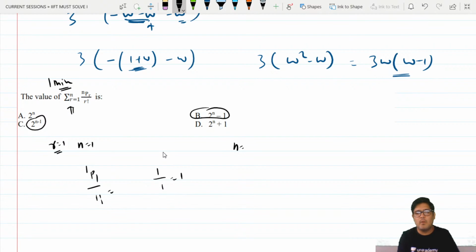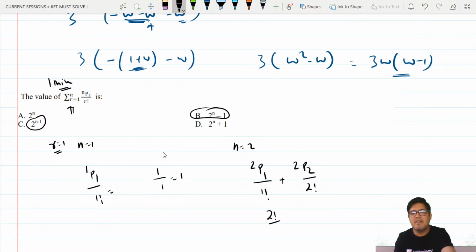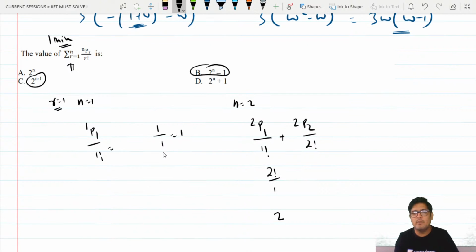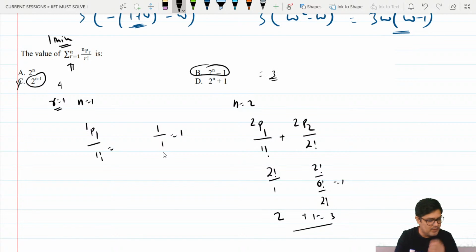When I put n is equal to 2, what do I have? I have 2P1 upon 1 factorial plus 2P2 upon 2 factorial. What is 2P1 beta? 2 factorial upon 1, so that is basically 2. And this is 2 factorial upon 0 factorial divided by 2 factorial, which is 1. So the value is 3. So by putting n is equal to 2 here, you get 4, not the answer. By putting 2 here, you get the answer as 3.